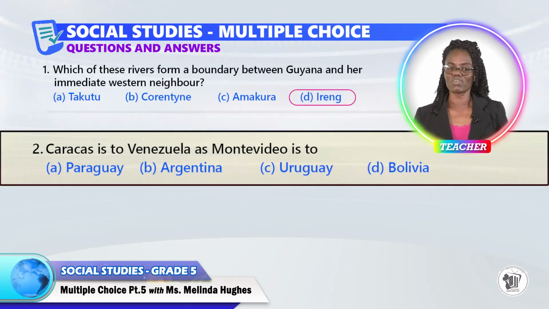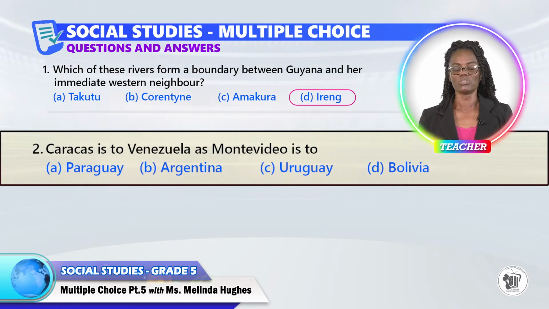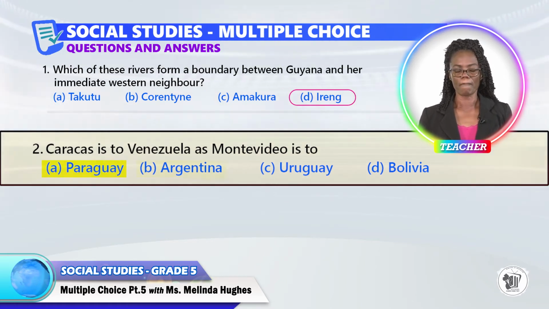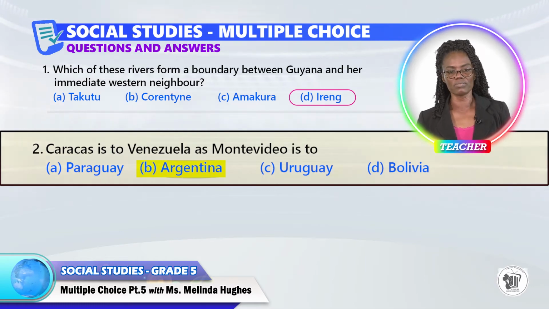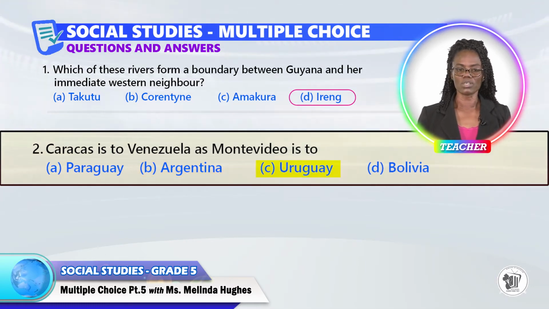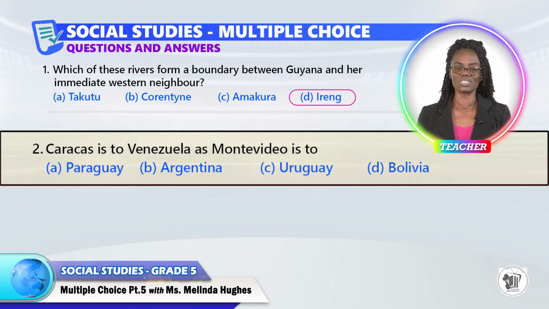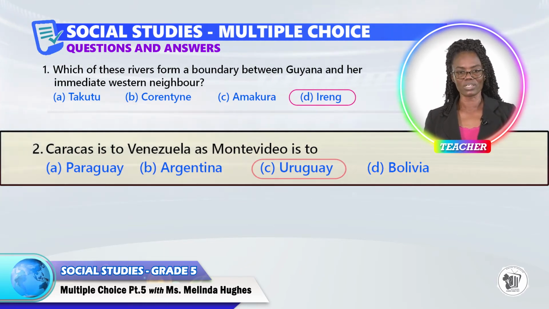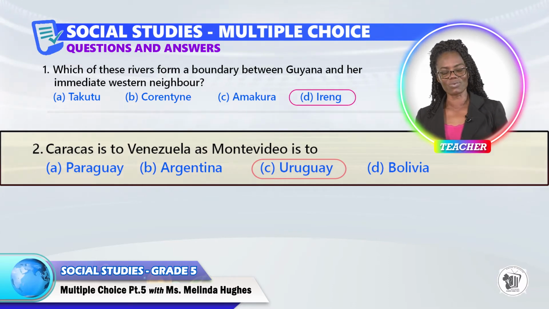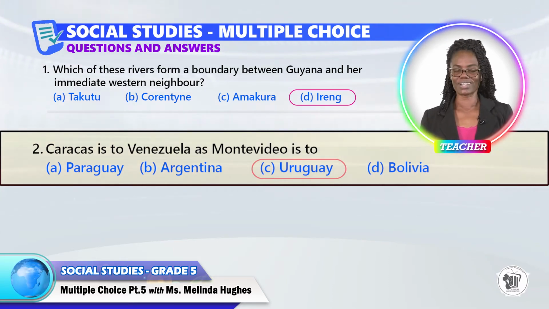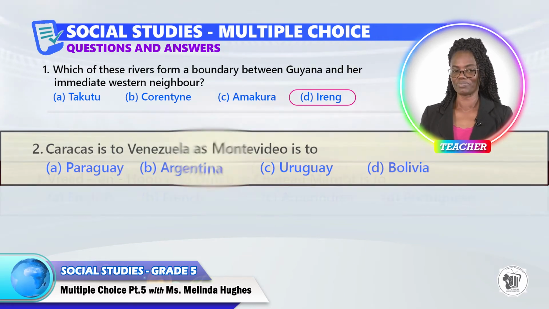Question 2. Caracas is to Venezuela as Montevideo is to A. Paraguay, B. Argentina, C. Uruguay, or D. Bolivia. The answer to question 2 is C. Uruguay. The capital of Uruguay is Montevideo. Of course, Caracas is the capital of Venezuela.